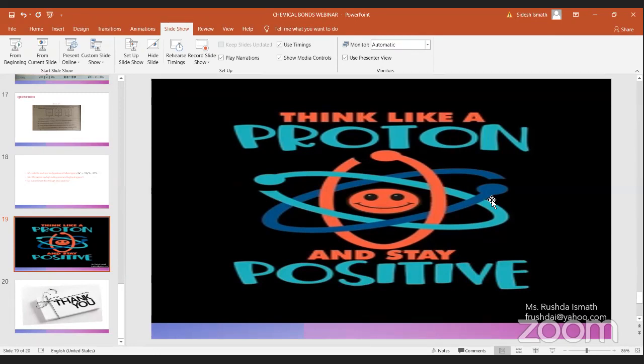What is an isotope? Now, all the questions are coming from previous lessons. When you take atoms, they have different mass numbers but are the same element.